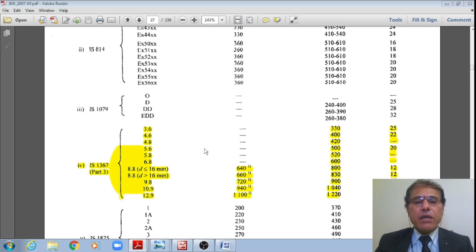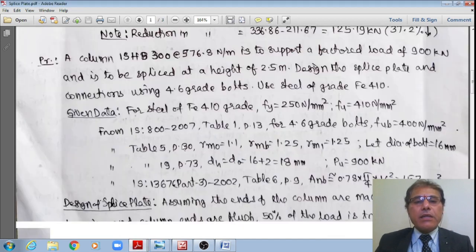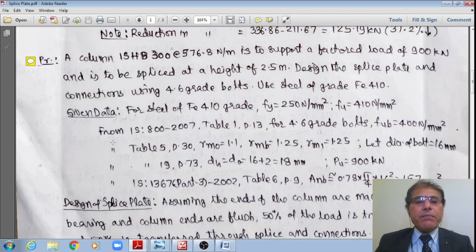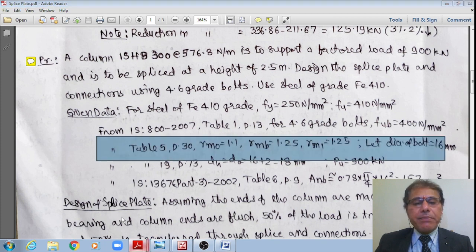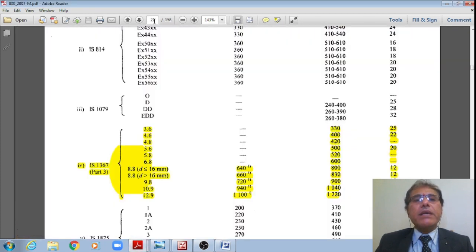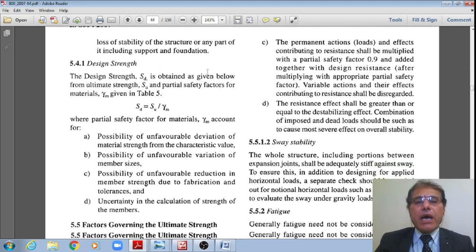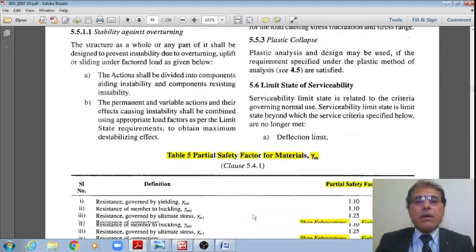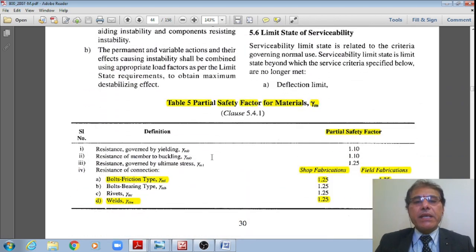Therefore, I just noted down that, and the other given data is like this: from table 5, page number 30. Let me go to that table 5, student, page number 30 at a quicker pace. Page number 30, right? I do have the partial safety factors for the material, right?